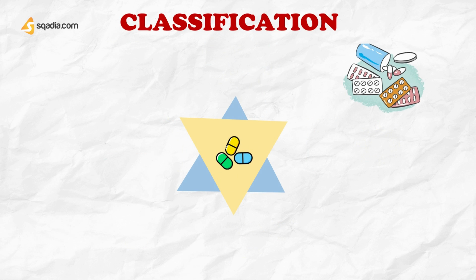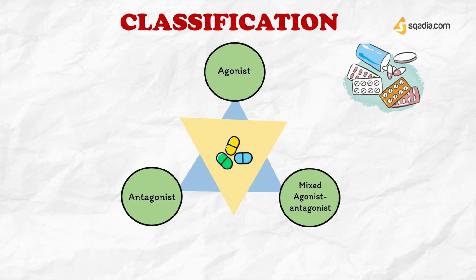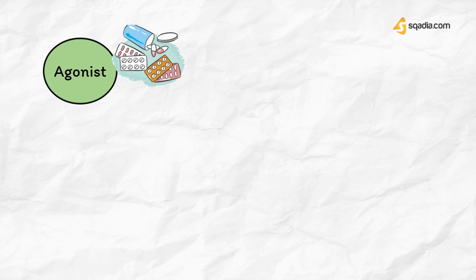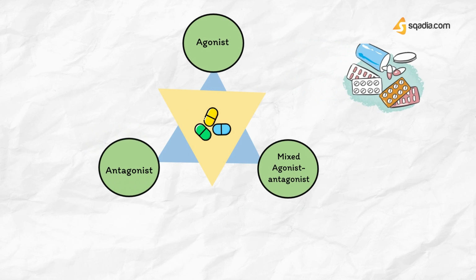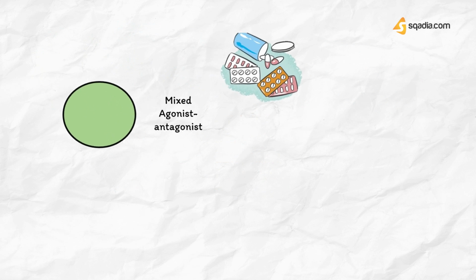Next, here is an easy classification of opioids that includes agonist, mixed agonist-antagonist, and antagonist opioids. Let's learn the drugs included in this class. Agonists include morphine, codeine, pethidine, methadone, oxycodone, oxymorphone, fentanyl, diphenoxylate, loperamide, dextropropoxyphene, tramadol, tapentadol. Mixed agonist-antagonists include pentazocine, nalbuphine, butorphanol, buprenorphine, nalorphine.